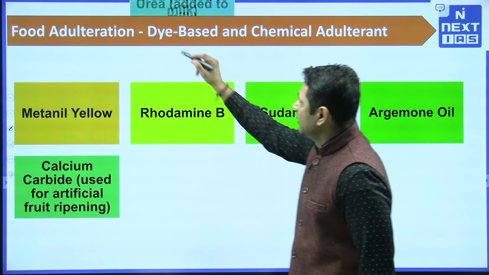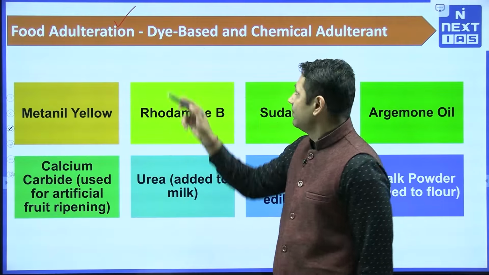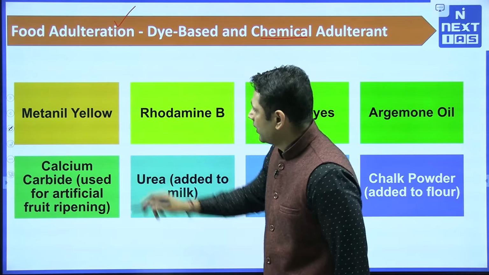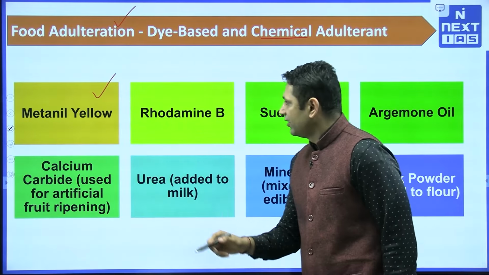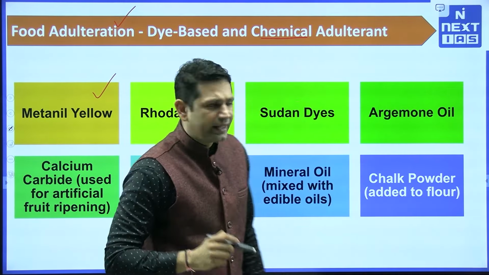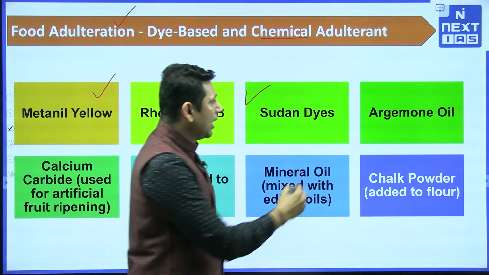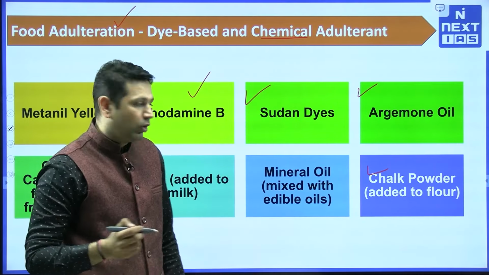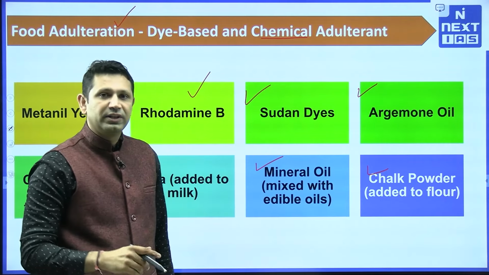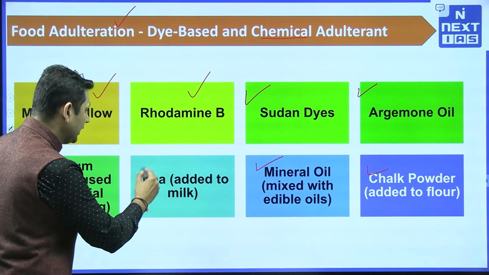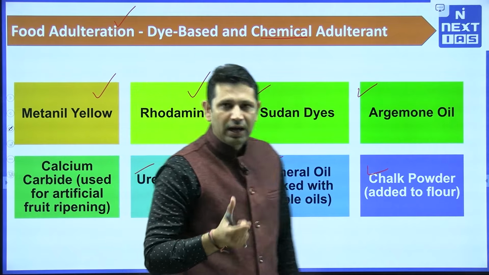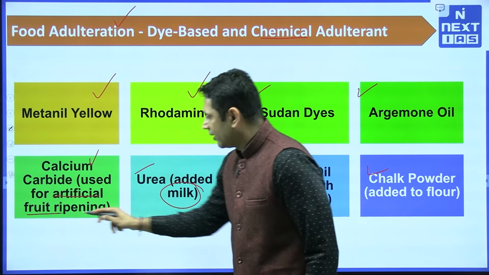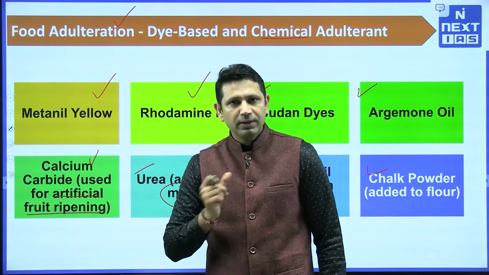Now the next part is the dye-based and chemical adulterants that are very common in the Indian markets. The first one is metanil yellow, then we have rhodamine B, then Sudan dyes, argemone oil, chalk powder added to the flour, then mineral oils mixed with the edible oil, then urea that is used in milk, and lastly calcium carbide, which is used for artificial fruit ripening. So it is used for fruit ripening purposes.